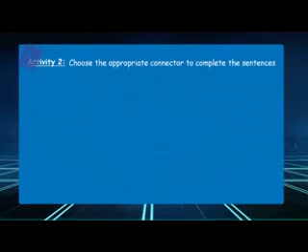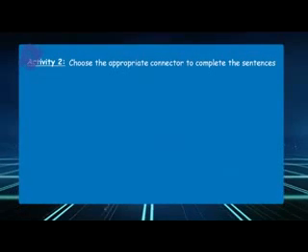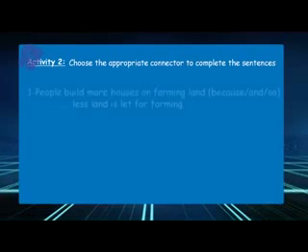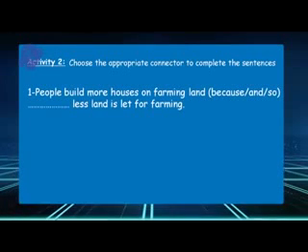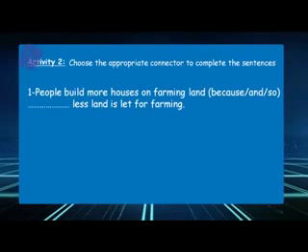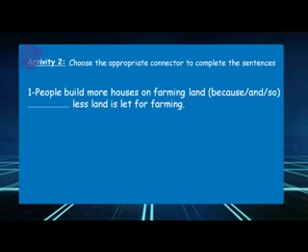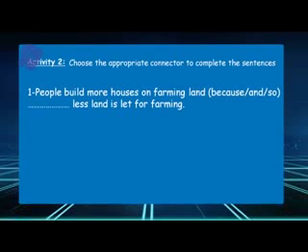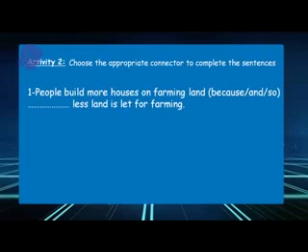Okay, now we are going to write a paragraph by putting all these problems together, to speak about cause and consequence. So the activity is easy. What you have to do is simple. Choose the appropriate connector to complete the sentences. Sentence 1: people build more houses on farming land, (because, and, so) less land is left for farming.